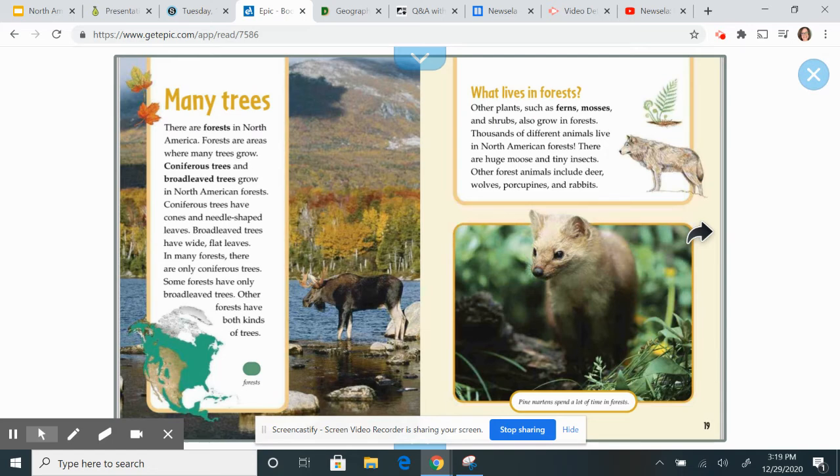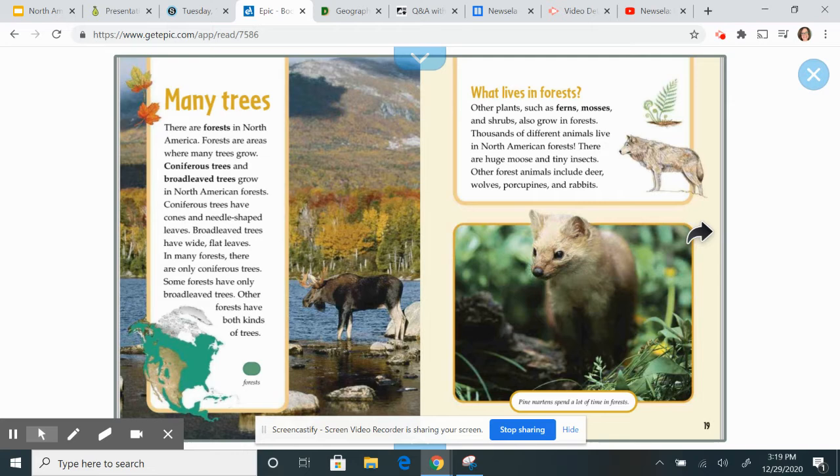Many trees. There are forests in North America. Forests are areas where many trees grow. Coniferous trees and broadleaf trees grow in North American forests. Coniferous trees have cones and needle-shaped leaves. Broadleaves have a wide, flat leaf.